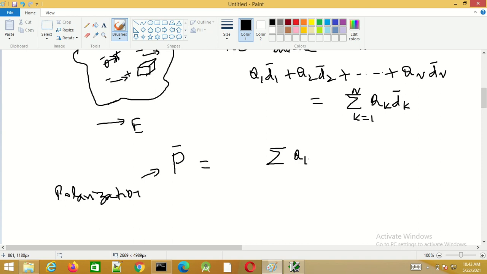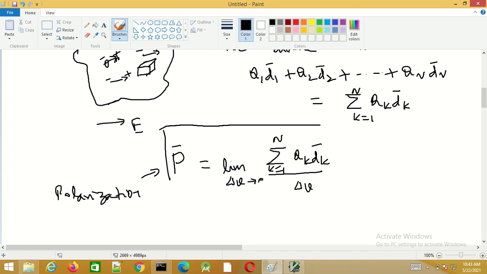So here the numerator is the net dipole moment, and this is known as the polarization.